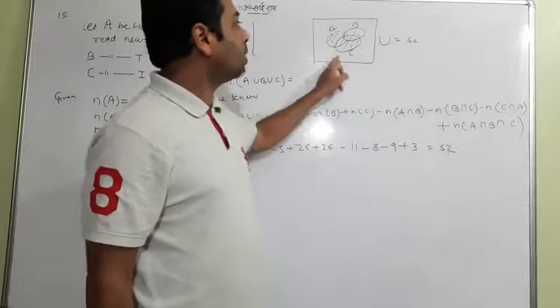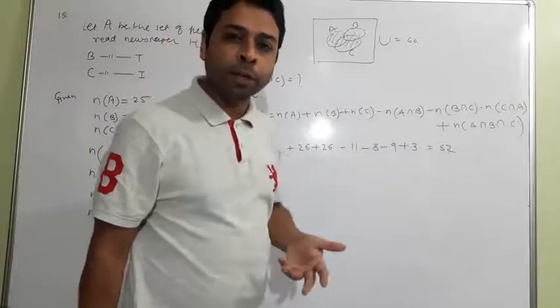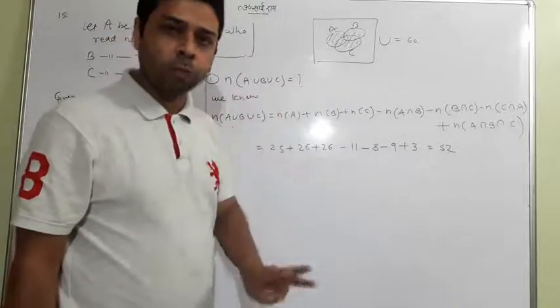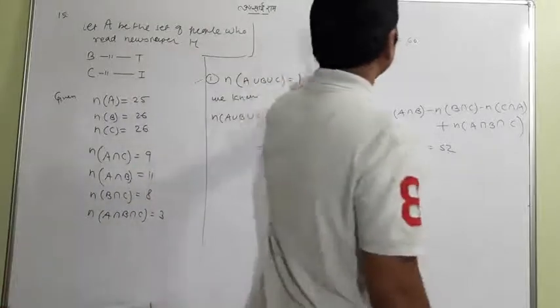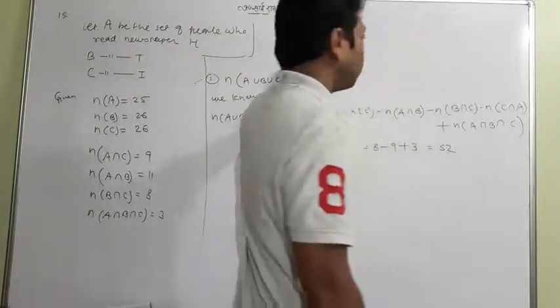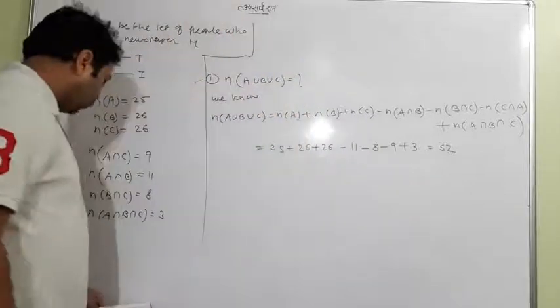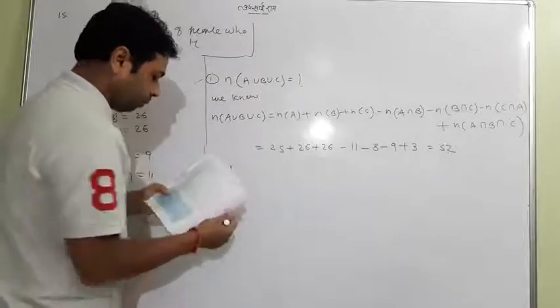We don't have to be concerned about what these 8 are reading, what kind of newspaper they are reading, it doesn't matter at all, because the study is going on the three newspapers H, T and I. So we don't want to discuss that, but the confusion should be removed from your mind that 60 is not A union B union C. We have done the first question. Now I'll move on to the second question. You can read it there.